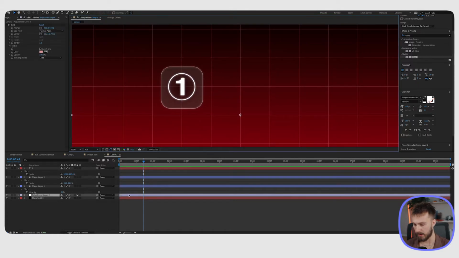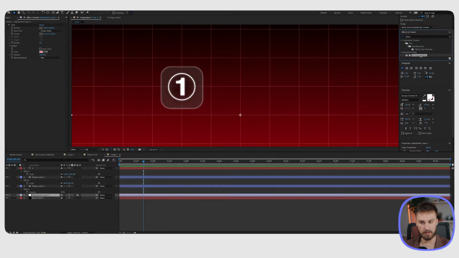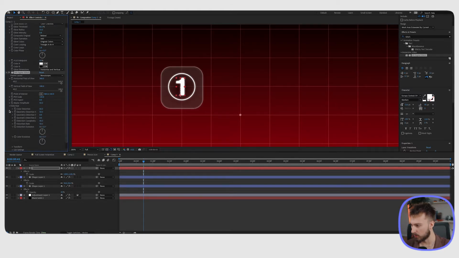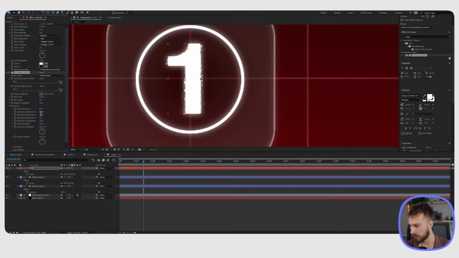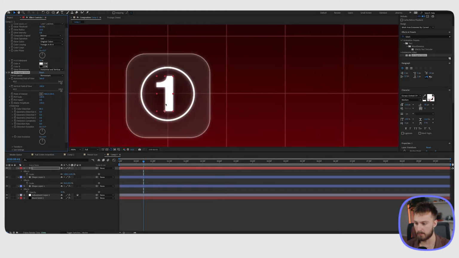Next thing to do is add that VR glitch. So I'm just gonna look up glitch, and we see VR digital glitch. I'm gonna throw that on the 1 here. And the settings we wanna mess with, we wanna turn down the master amplitude to 50. Go into distort, change the color, 80 here, and then bring everything else down to 0. And I'm gonna change the master amplitude up just a little bit more, all the way to 100, and now we're getting that little effect here. It's very subtle, but it's something that adds to it.